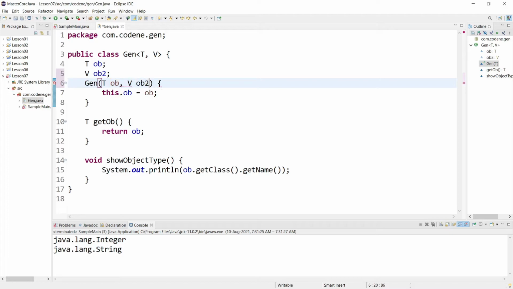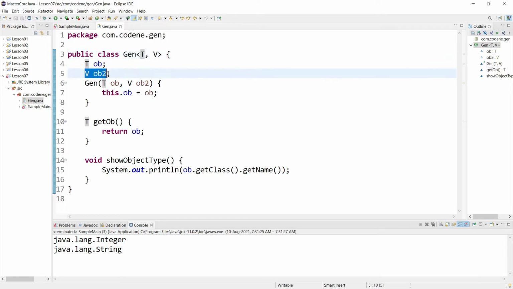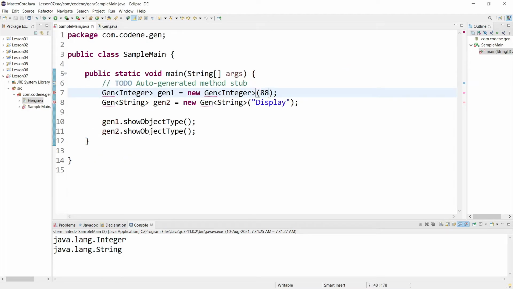I will not dwell that much into it. I hope you can understand from here. When I write T and V, V will act the same way T will act. Here now I can say this will take String, for example, and then I will pass something like main, just for example, and here also we can declare something else.